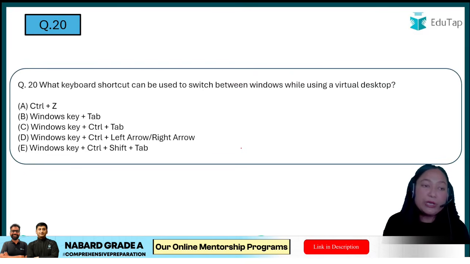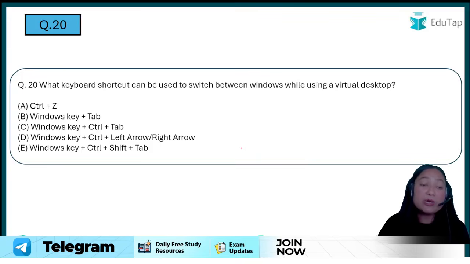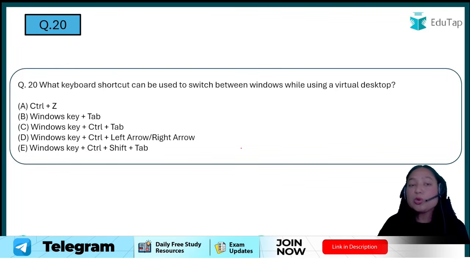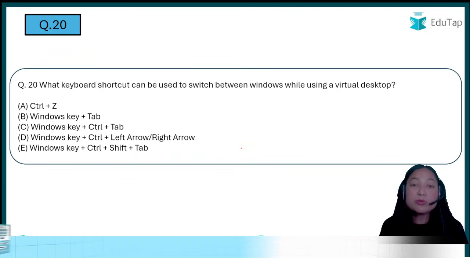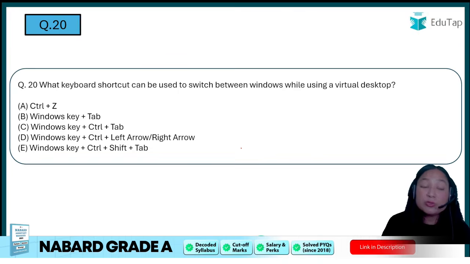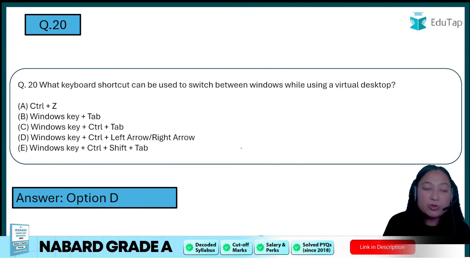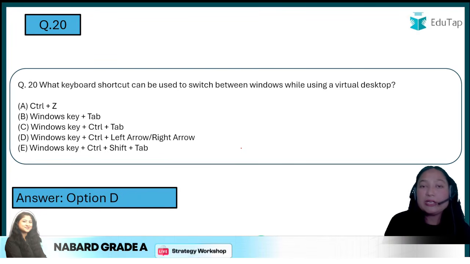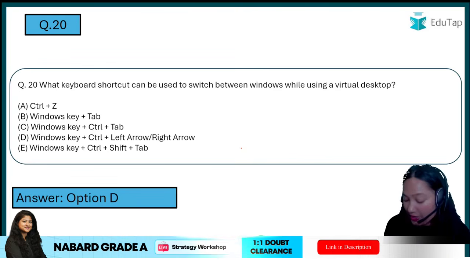Question number 20 and the last question. What keyboard shortcut can be used to switch between windows while using the virtual desktop? Again, another question from the shortcut part. If you want to switch between the windows, not tabs, windows, what do you need to use? The option will be Windows key, Control, left arrow or right arrow. Alright, so now giving you the key.